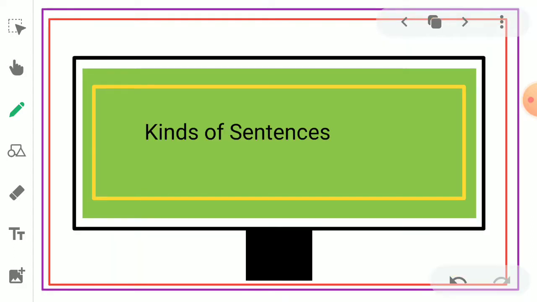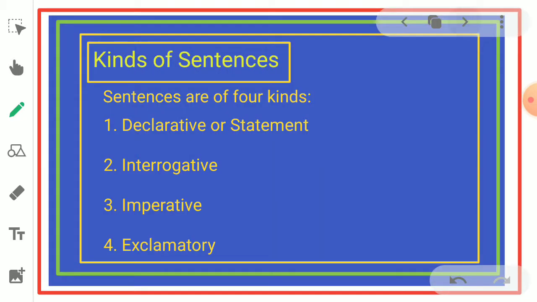Let's move on. Next is about kinds of sentences. What do you mean by kinds? There are 4 kinds. Sentences are divided into 4 kinds. They are declarative or statement, the second one is interrogative, third, imperative, and the fourth one is exclamatory. What is a declarative or statement? Let us know.